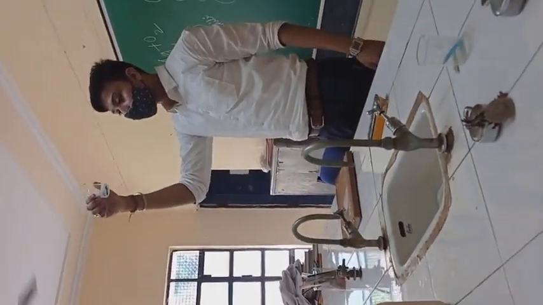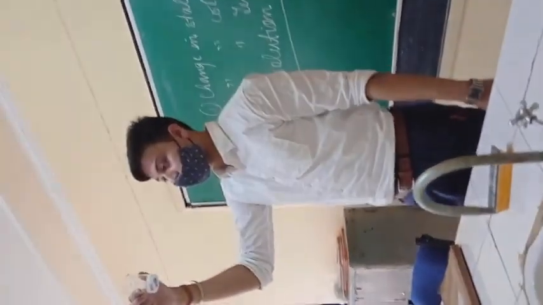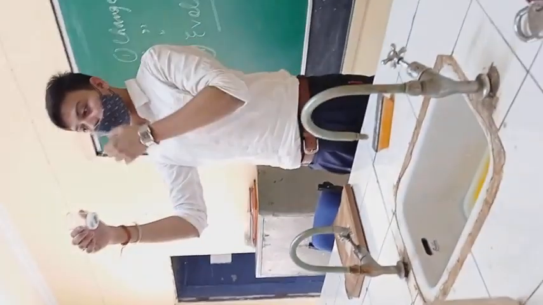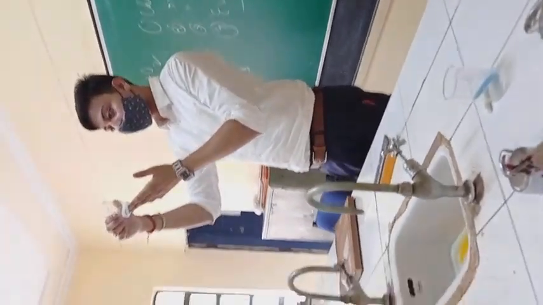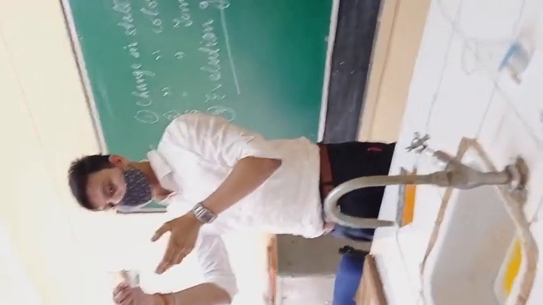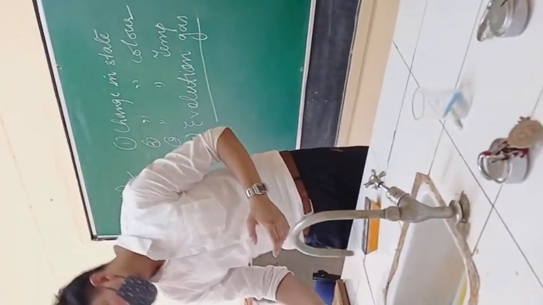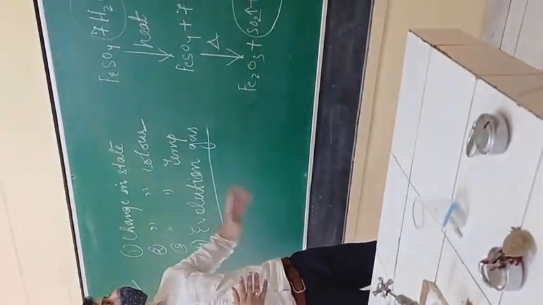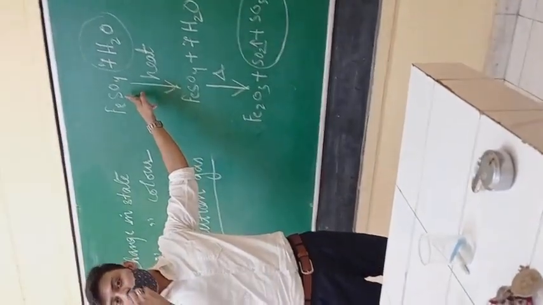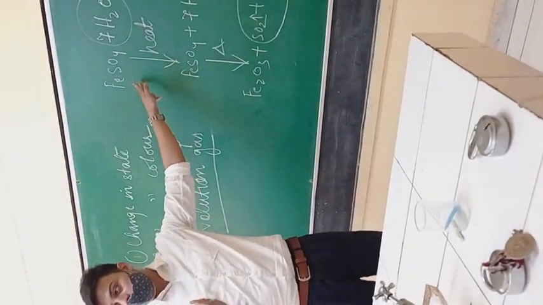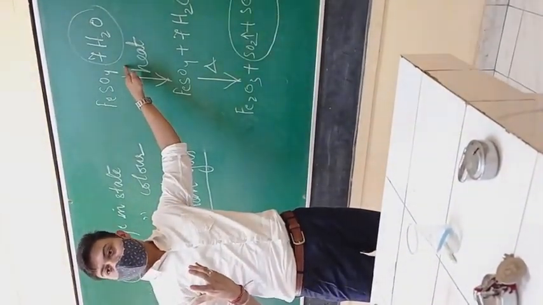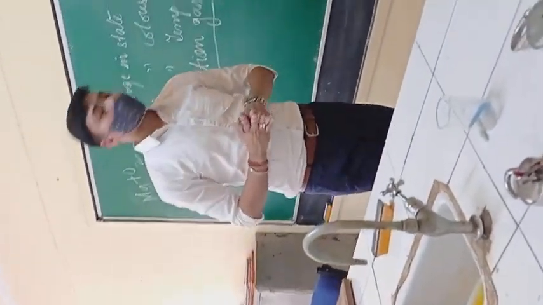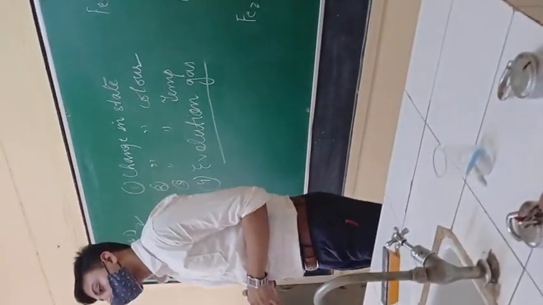In the third experiment, we have taken zinc along with hydrochloric acid. Which gas is evolved here? Hydrogen gas. Was there a rise in temperature or not? Yes, which indicated an exothermic reaction, along with the evolution of hydrogen gas, right? In the fourth reaction, we have taken ferrous sulfate crystals. So what happens? We observe the formation of vapors in the test tube, which indicated that the water has been evaporated, right? Was there a change in color? Yes.